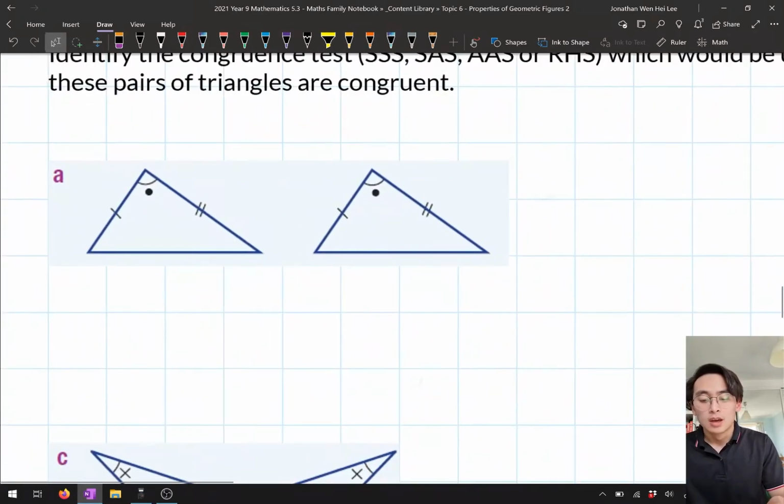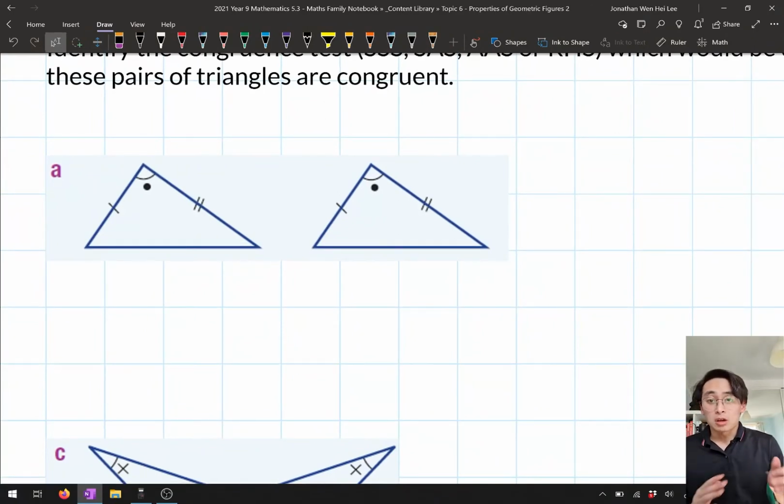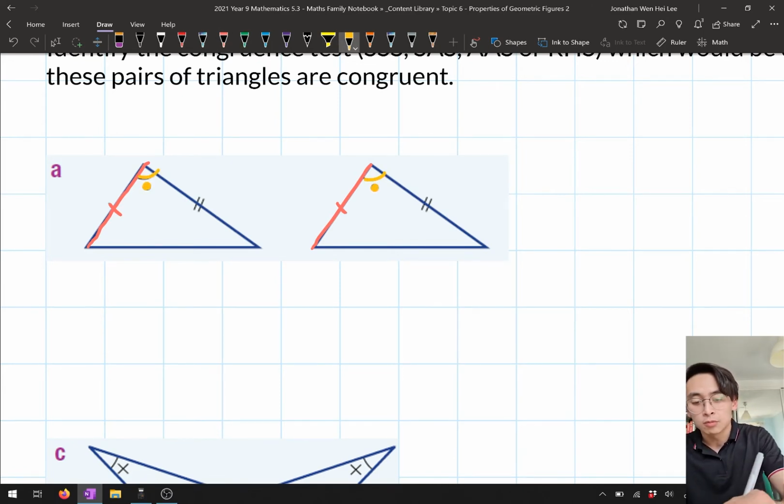This first one. Now if you have a look, we've got some matching pieces of information. Let's have a look at what we have here. So here we've got a pair of matching sides being equal. First one here, a side. Then we've got an angle next to this side. So we've got this angle over here. These two angles are equal. And we've got a side on the other side of the angle. So another side here.